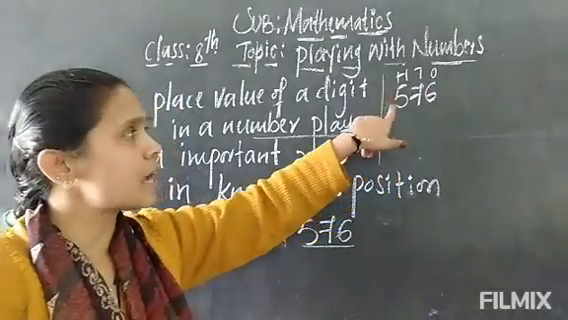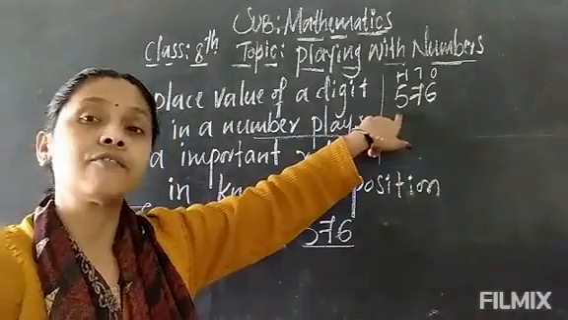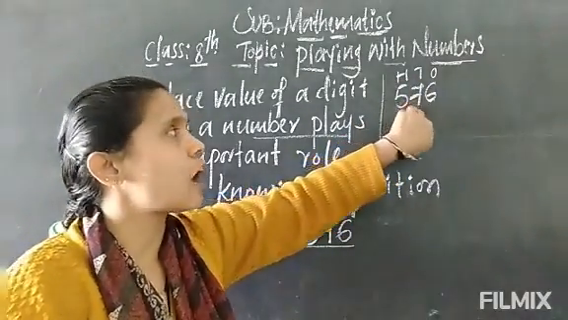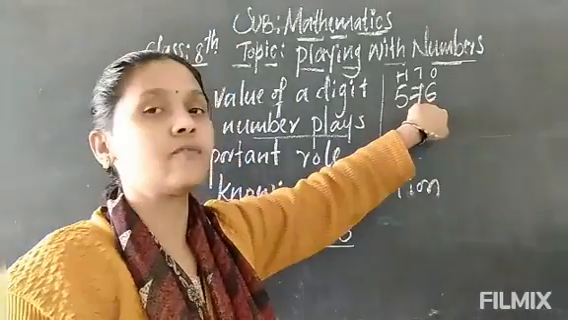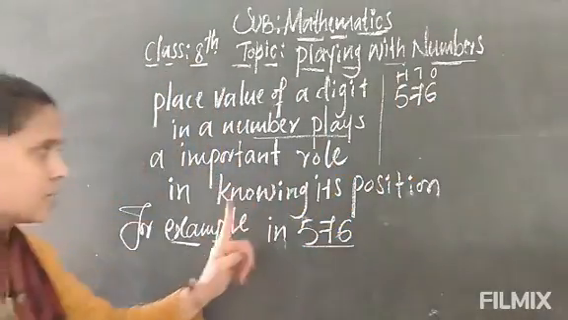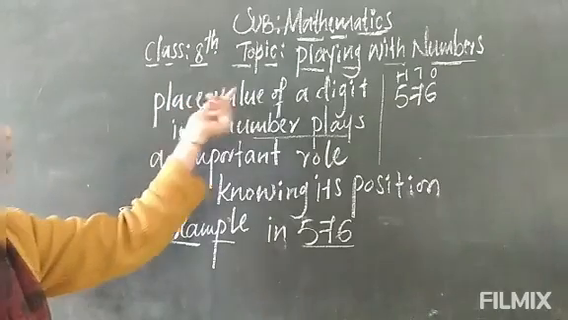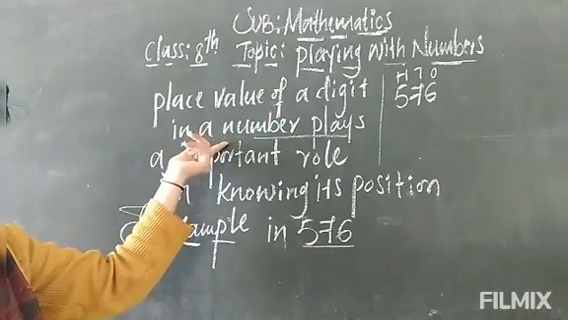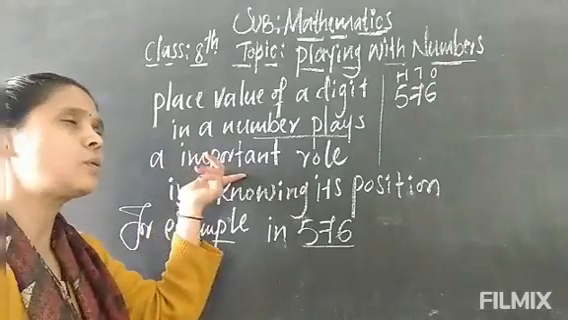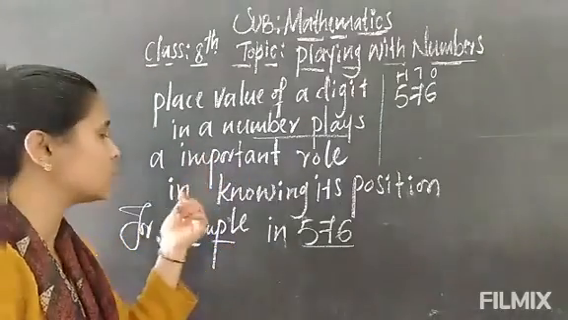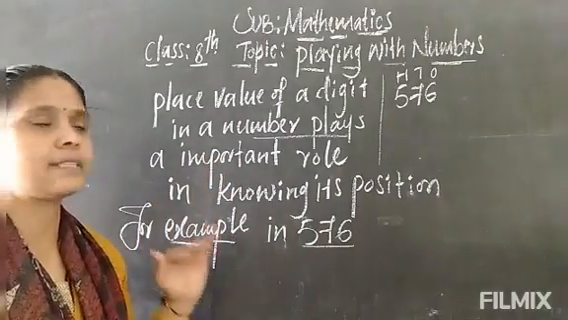So easily we can read the number as 576. How many hundreds are there here? 5 hundreds are there. Again, how many tens are there? 7 tens are there. Again, how many ones are there? 6 ones are there. The place value of a digit in a number plays a very important, a vital role in knowing its position.